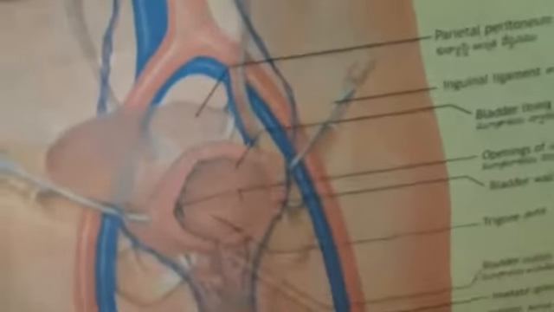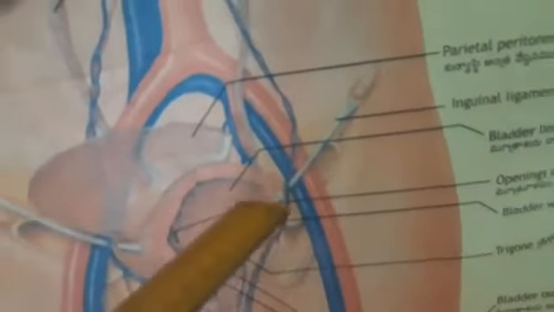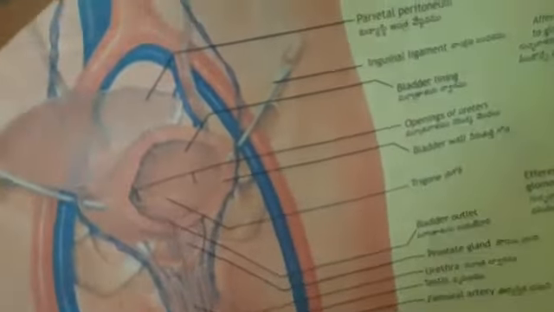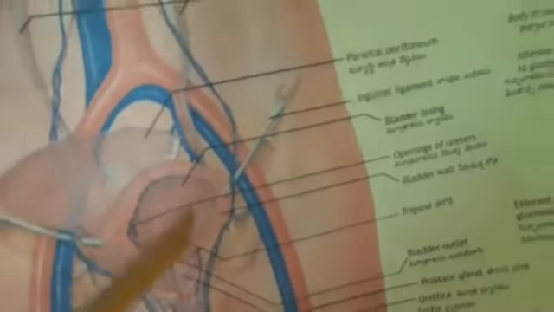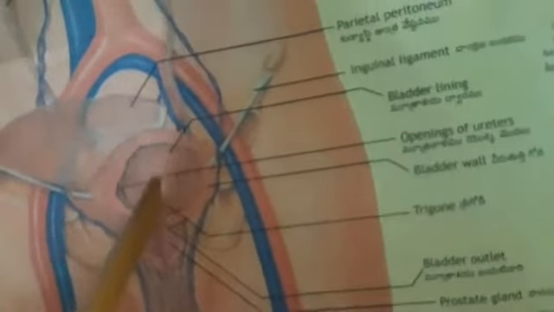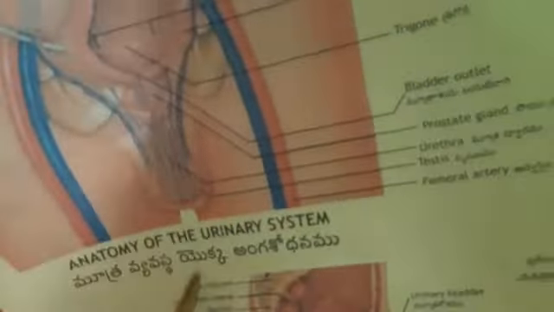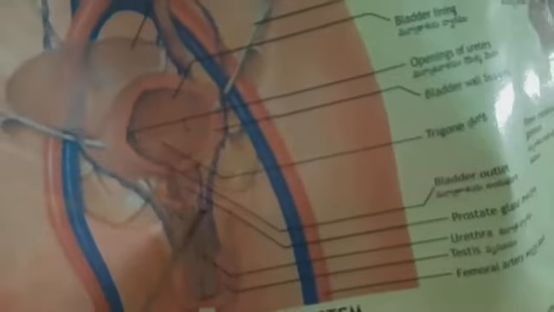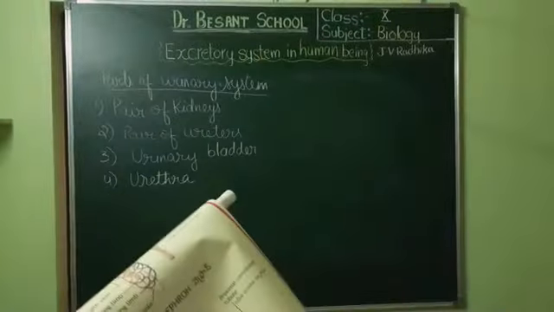Below that you can see a big sac-like structure. This sac-like structure is the urinary bladder. Both ureters enter from the back side, and the urine is stored there for some time, and from there the urine moves out through the urethra. So what are the parts? Two kidneys, then ureters, urinary bladder and the urethra. These are the different parts that we can see.